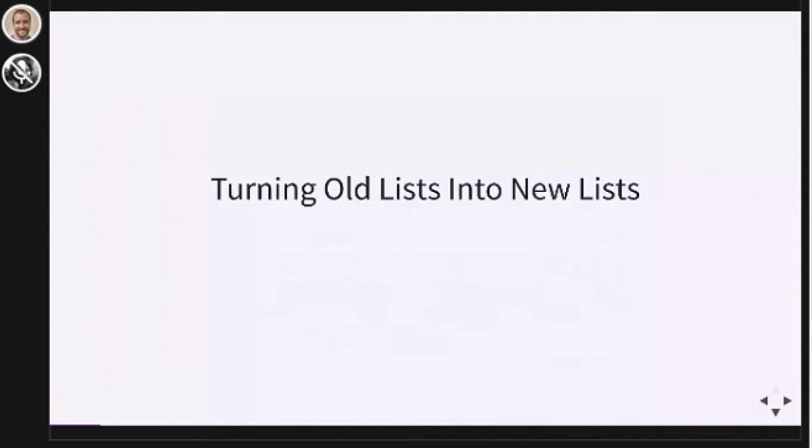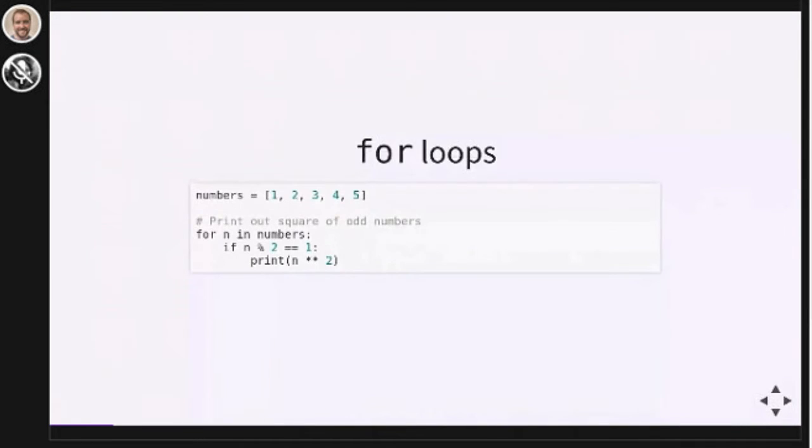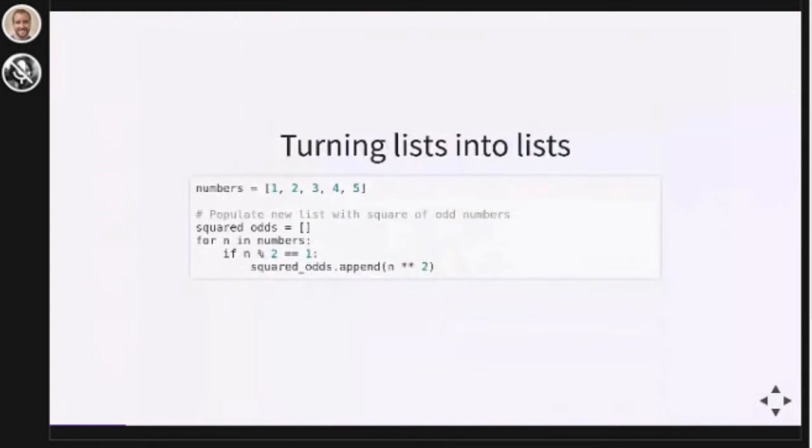Let's talk about for loops before we dive into comprehensions. Python's for allows us to loop over any iterable and do things with each item as we loop. So we can put if statements in a for loop, we can put print functions, we can put pretty much any code that we want inside of a for loop. This for loop makes a new list.